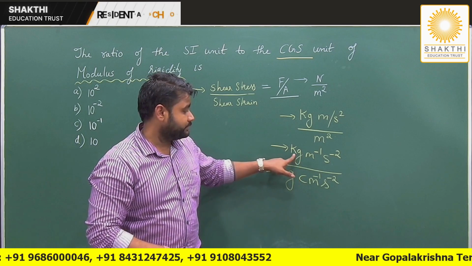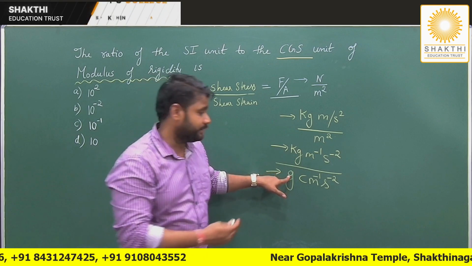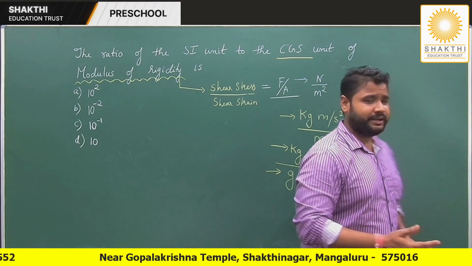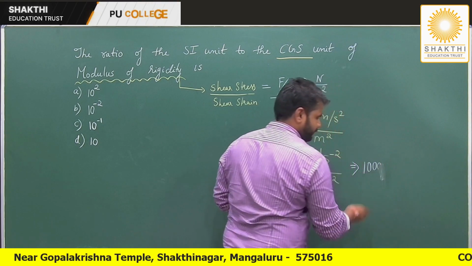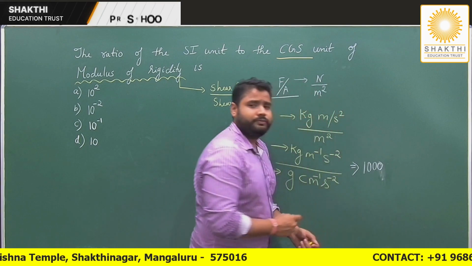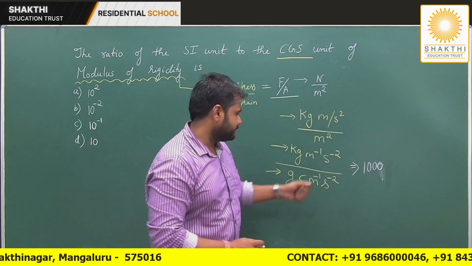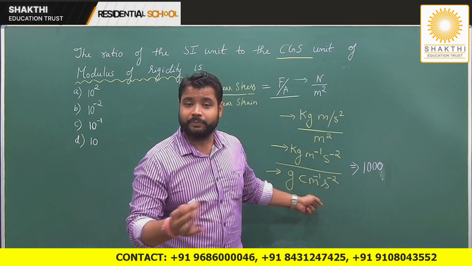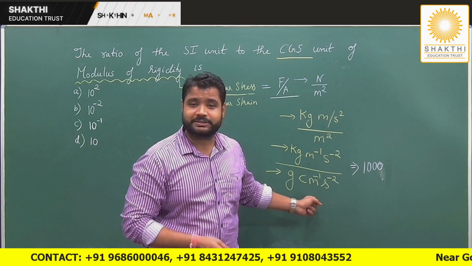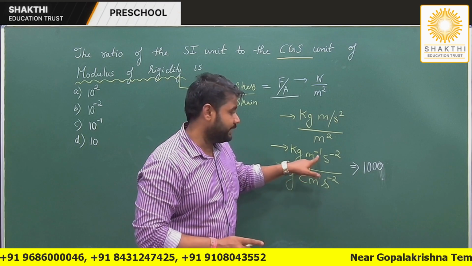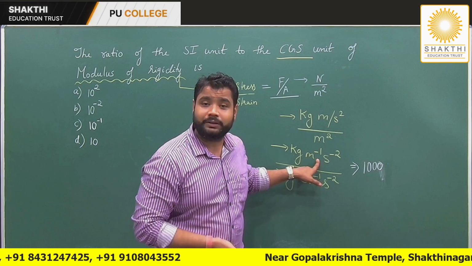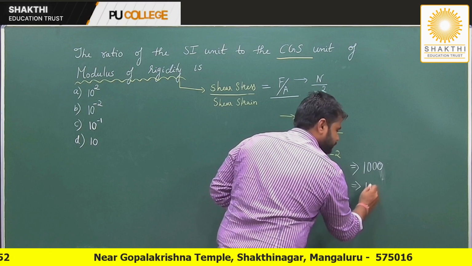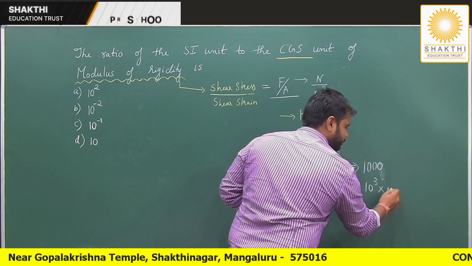So when I convert this kilogram to grams, what will I write? I will write it as 1000 grams, or say I write it as 1000. Now I have to convert this meter to centimeter. You know that 1 meter is how many centimeters? It is 100 centimeters. Yes or no? But you can see that it is meter to the power minus 1. So can I write the same thing as 10 power 3 into 10 power minus